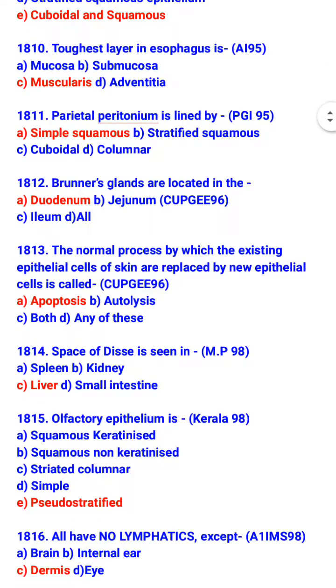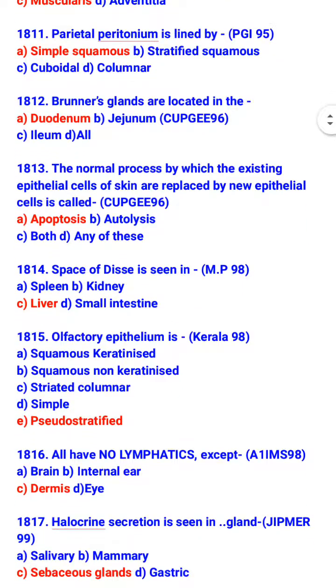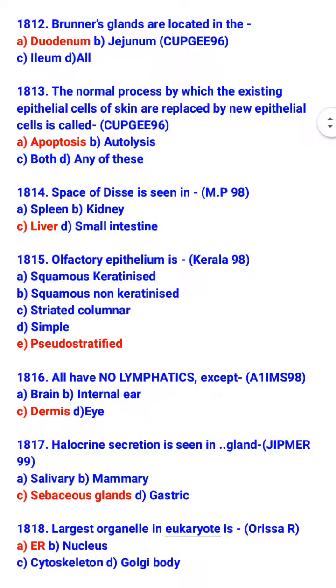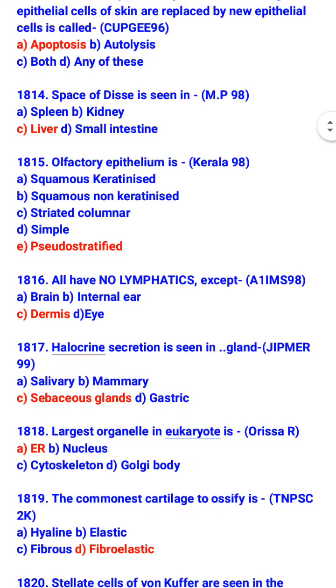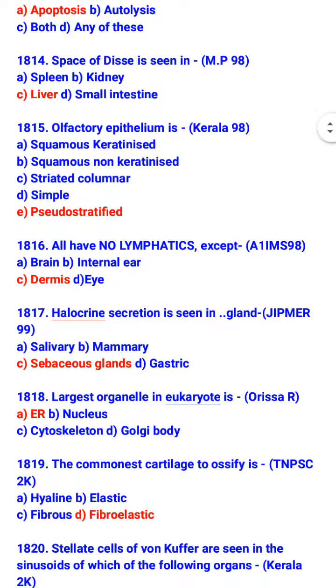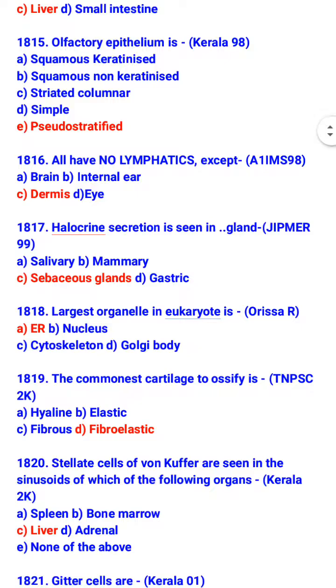The normal process by which the existing epithelial cell of the skin are replaced by new epithelial cell is called apoptosis. Space of Disse is seen in liver. Olfactory epithelium is pseudostratified. All have no lymphatic except dermis. So, brain, internal ear, and eye do not have lymphatic, but skin have lymphatic. Holocrine secretion is seen in sebaceous gland.